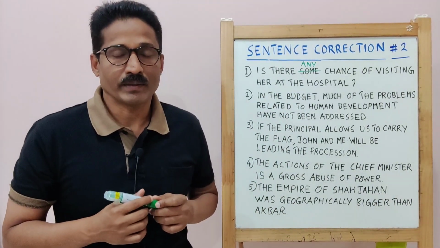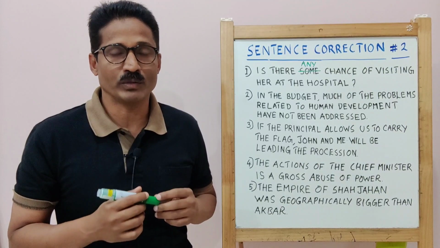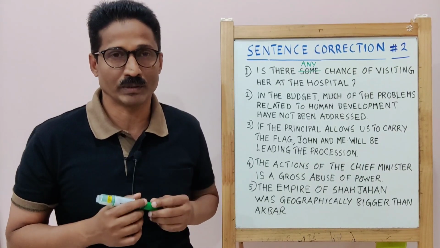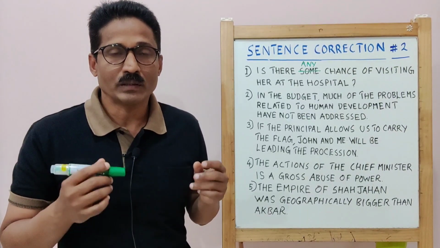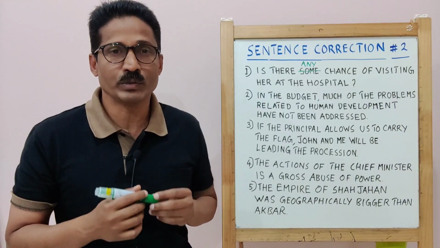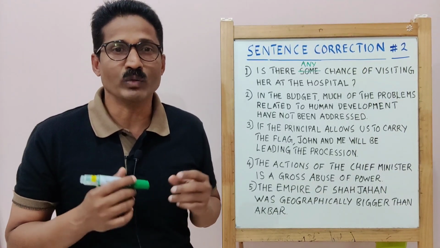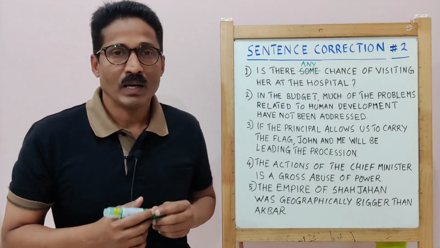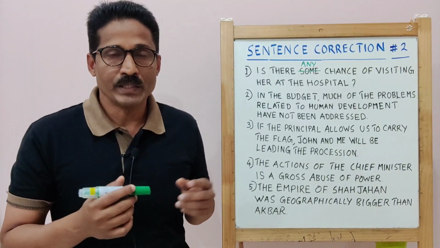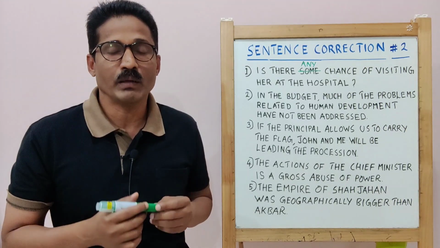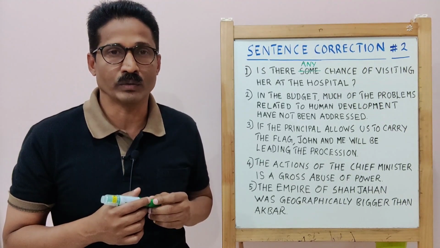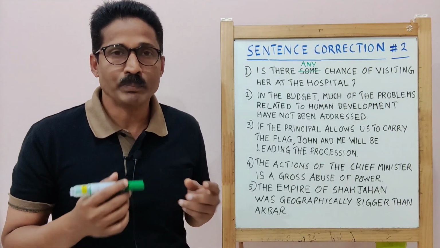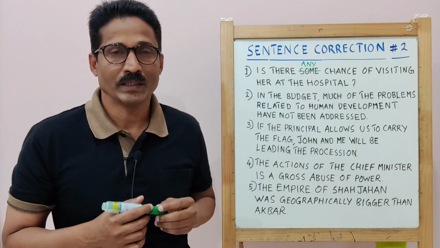As you may be aware, there are countable nouns and uncountable nouns. Countable noun refers to items that can be counted. For example, pen, board, apple, orange, and we can easily find plural for this noun. For example, apples, oranges.